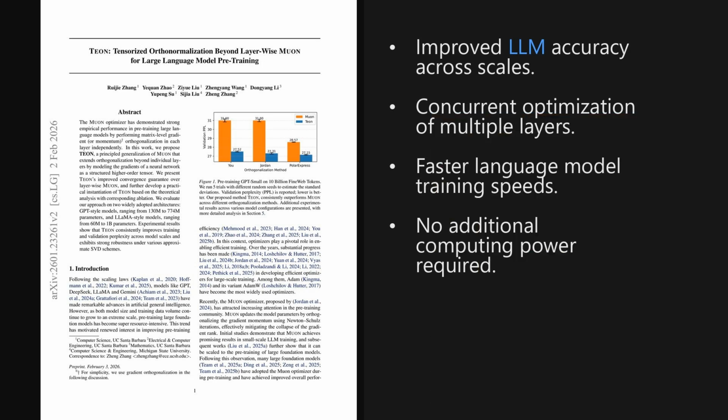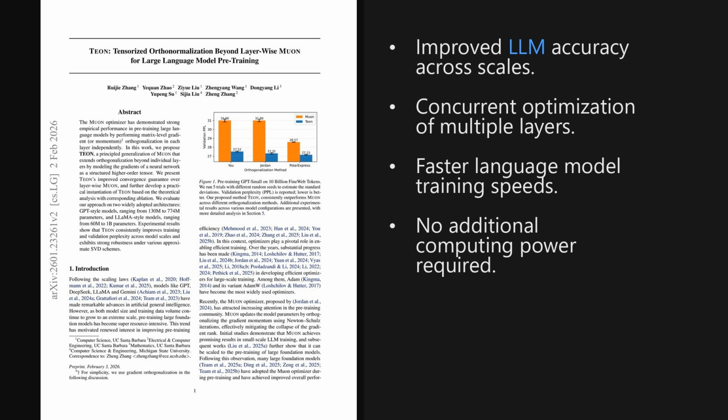I'm Alex. Today we're looking at a paper trending on X, published on January 30th, 2026, about 5 days ago. It introduces TEON, a new optimizer that outperforms the popular MUON method by extending gradient orthogonalization from single layers to higher-order tensors, capturing correlations that were previously ignored.